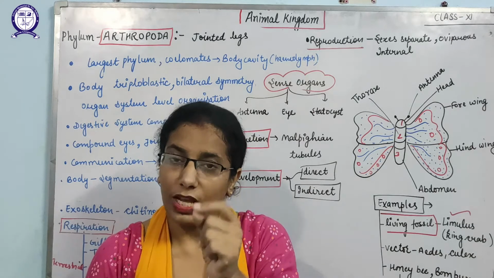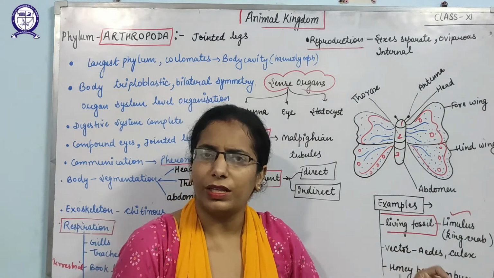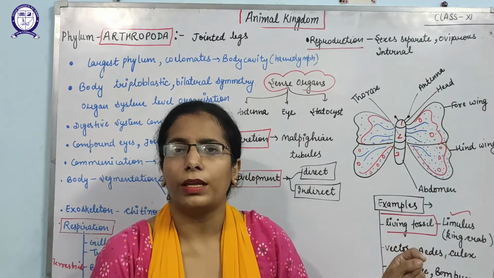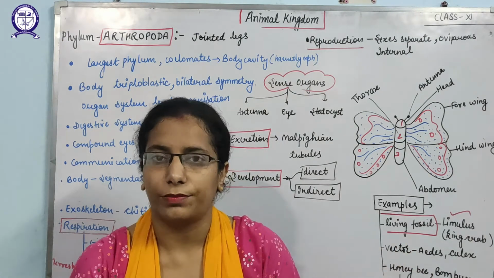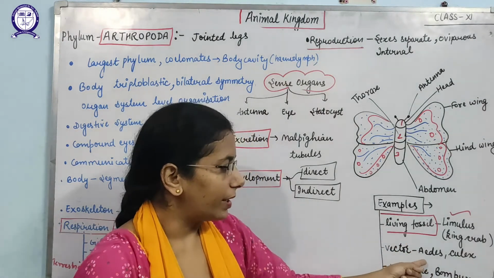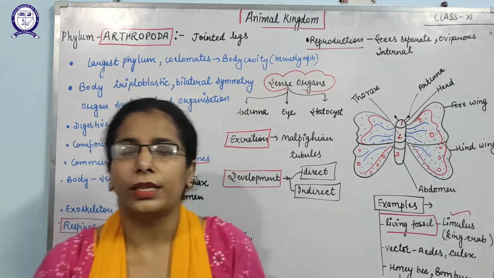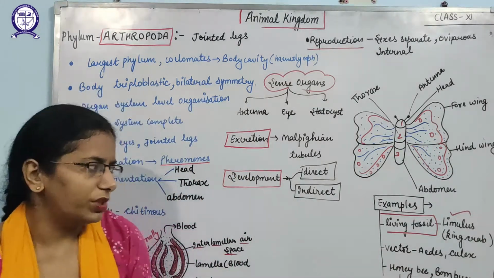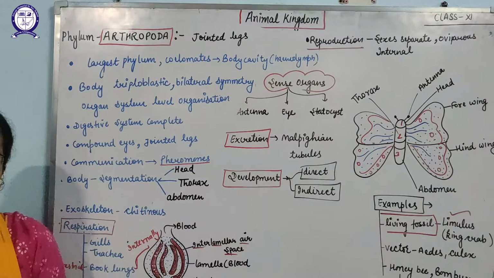So the female Anopheles mosquito carries the plasmodium to humans, and that will cause the disease. That means plasmodium is carried by the female Anopheles mosquito, so it is known as a vector. Similarly, some other mosquitoes like Aedes and Culex can act as vectors. So these are some characteristics of the arthropods.